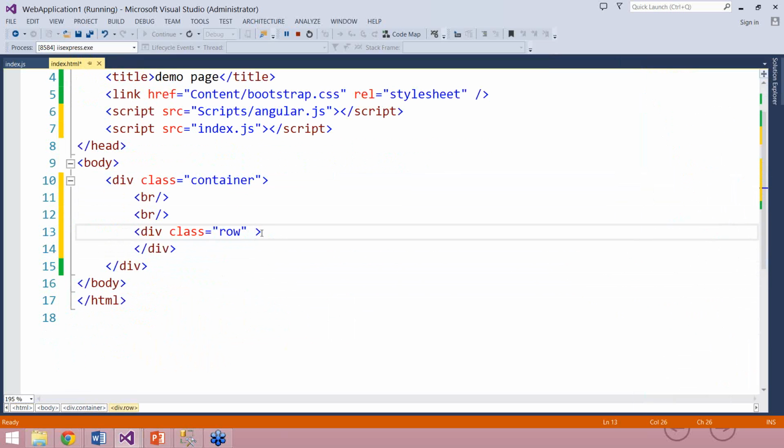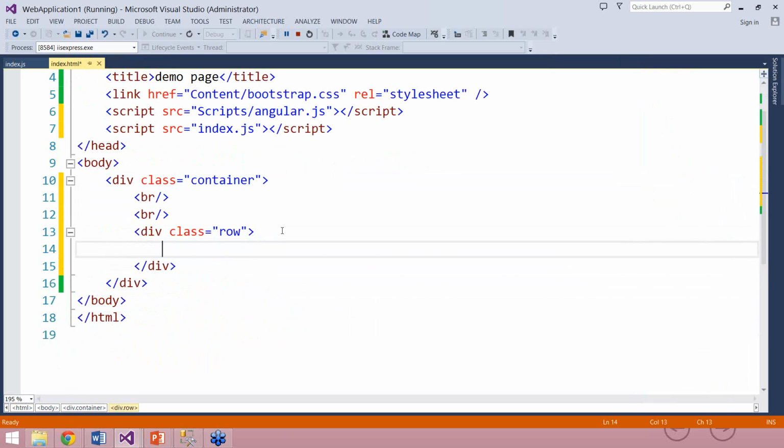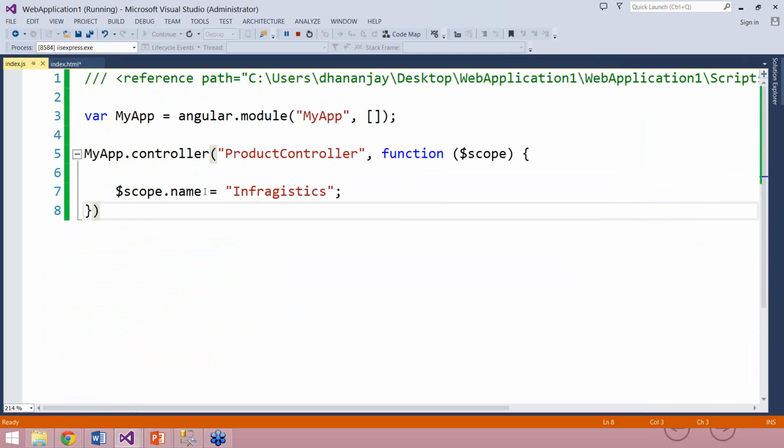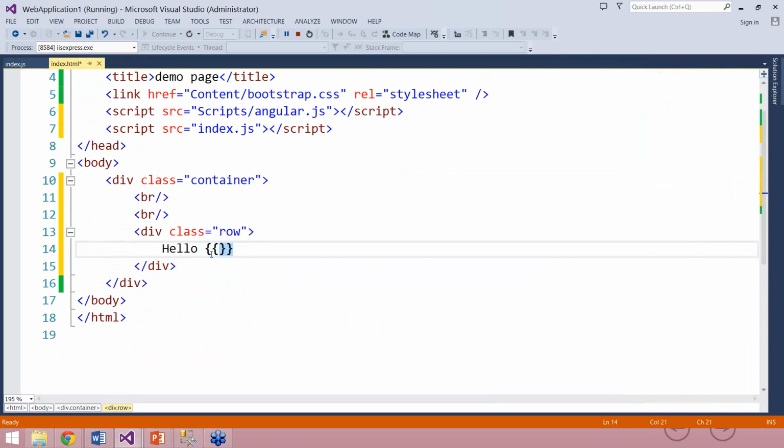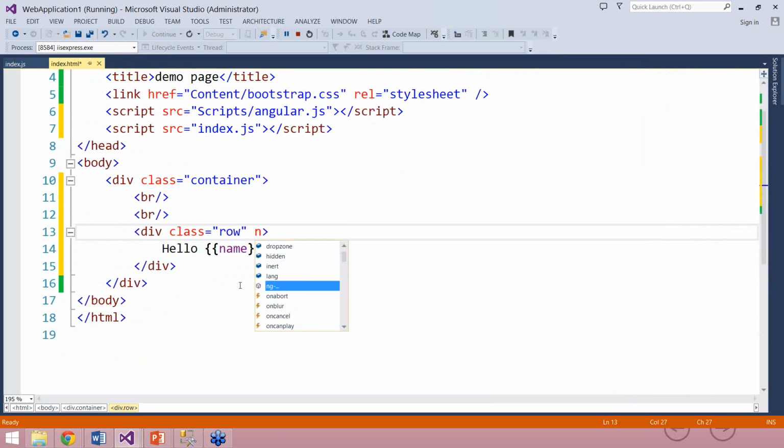Here I have created a new div in line number 13, and here I want to display that data. So how I can display that data, I'll say hello and then use the data expression, which is two double curly braces, and I'll pass this name over there. In line number 14, which is very important, in the curly braces I'm passing the variable name, which I attached as a property to the $scope object. After that, I need to set the ng controller directive value for this div. This particular HTML needs to know where it can read the value of the name.